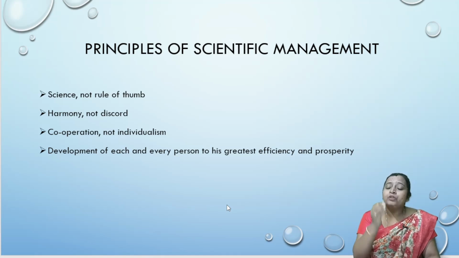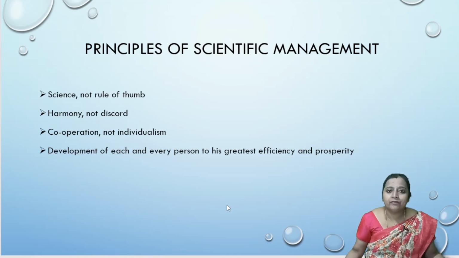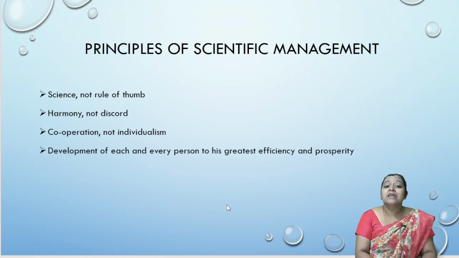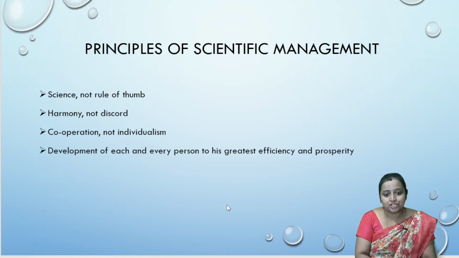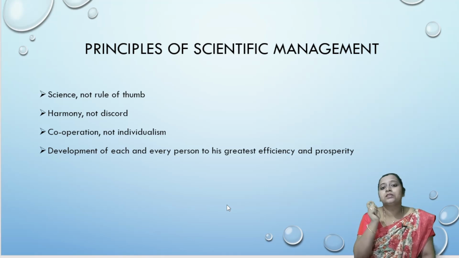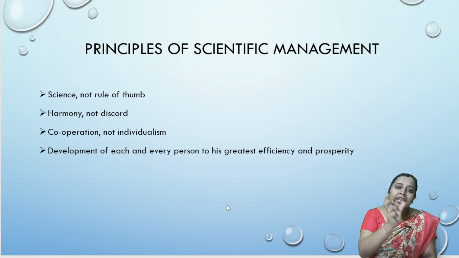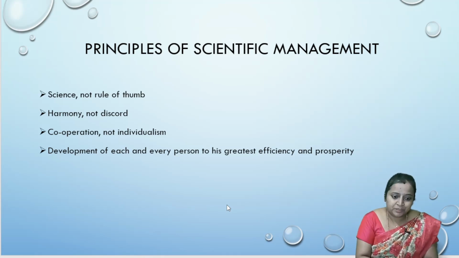See, with the rule of thumb, you have to take all the personal judgment for solving any of the industrial problems. But it is replaced by science. According to Frederick Winslow Taylor, you apply science everywhere. You apply science even for doing a simple work in your organization, so that each work can be scientifically analyzed, scientifically find out the best way, and which will increase the efficiency in your organization. That is the exact point he has told: science, not rule of thumb. He opposed this rule of thumb. Instead of rule of thumb, he came up with a concept called scientific management.